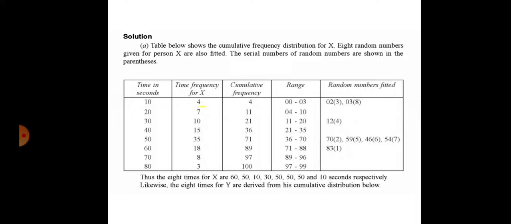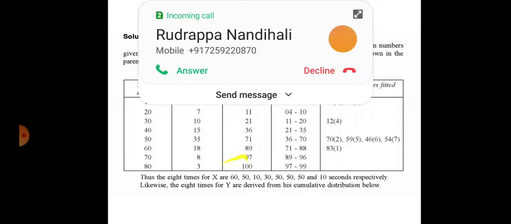In the first 10 seconds, the frequency is 4, so you write down 4. In the next interval, there is a 7. So 7 plus 4 is 11. Then 10 plus 11 is 21. 15 plus 21 is 36. Then 35 plus 36 is 71. 18 plus 71 is 89. 8 plus 89 is 97. And 3 plus 97 is 100.